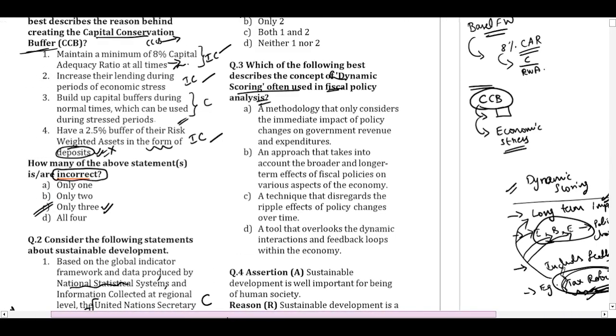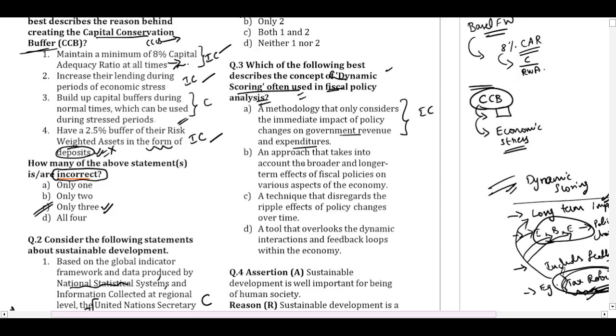Let's come back to the question number 3. Now the question says, which of the following best describes the concept of dynamic scoring? We are talking about this concept. A. It is a methodology that only considers the immediate impact of the policy changes on the government revenue and expenditure. We just studied that static scoring is what will study the immediate impact on the government revenue and the expenditure. So this is incorrect. They have given the definition of static scoring.